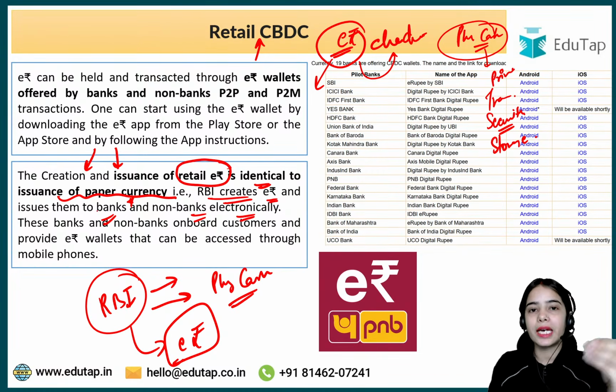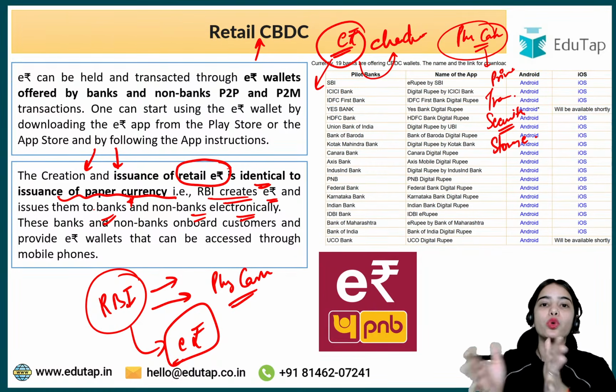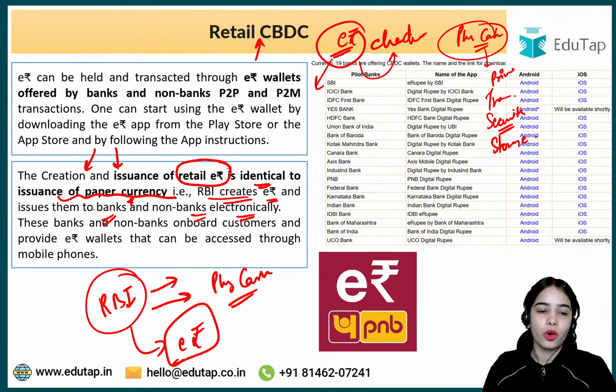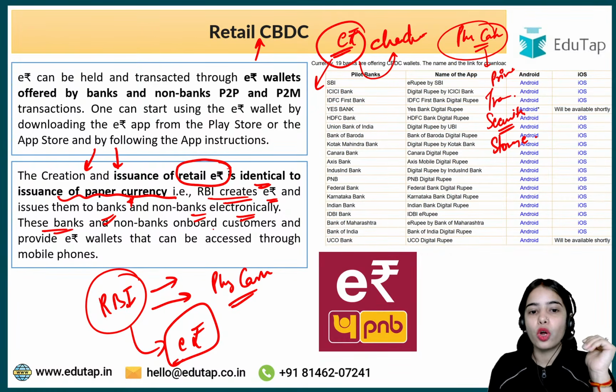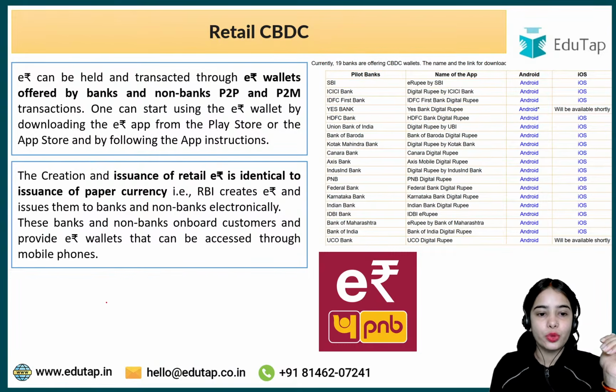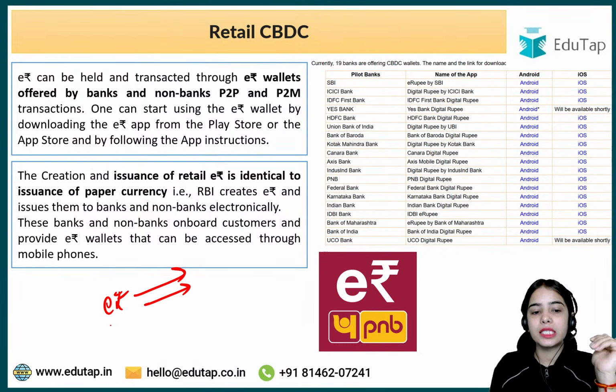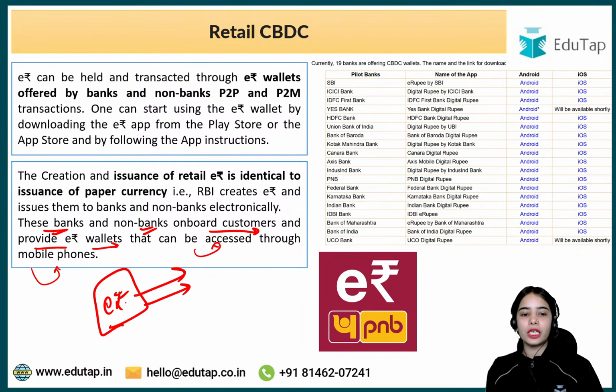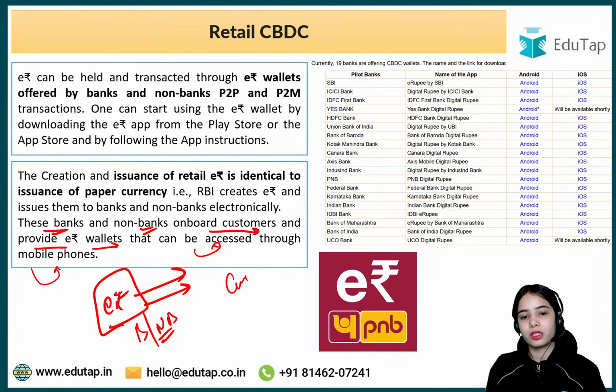So this is the idea that RBI itself can create the e-Rupee and can issue them to the banks and non-banks electronically. So there is no such transportation cost, no such storage cost or printing cost and such. These banks and non-banks onboard customers. Now RBI has issued the e-Rupee to the banks or non-banks. The banks and non-banks onboard the customers and provide e-Rupee wallets that can be accessed through the mobile phones.